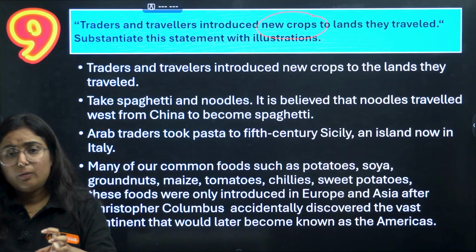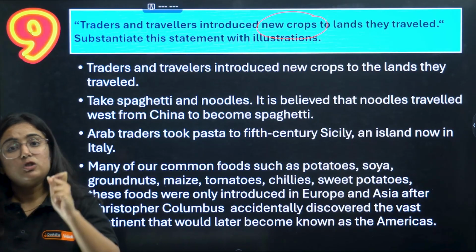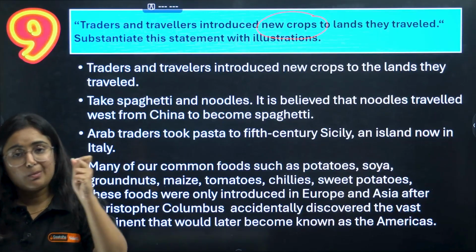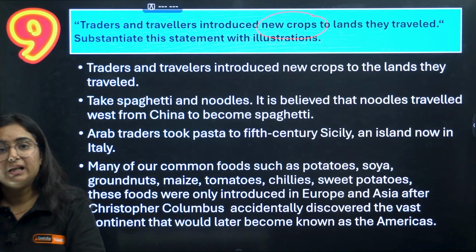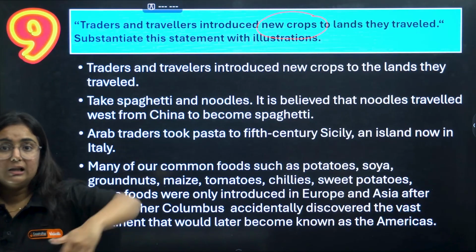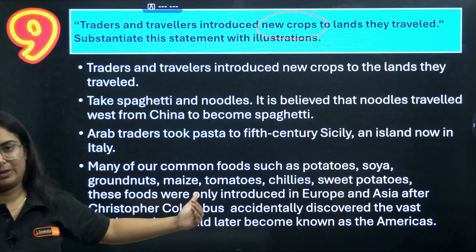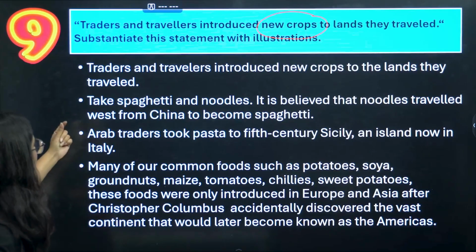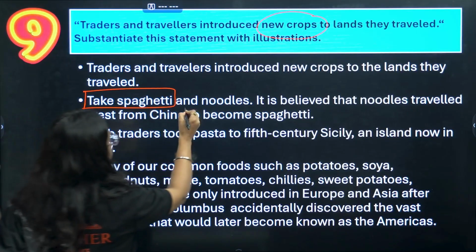The potato, which is one of the important foods in our diet, did not originate in India. The tomato, which we add in every vegetable we prepare at home, was also not from India. So we need to learn the journey of how these travelers brought new crops to India. We will talk about the example directly. Let us take the example of spaghetti and noodles.